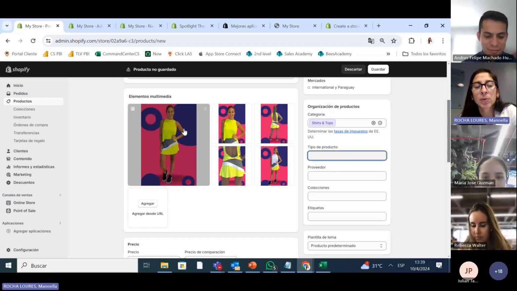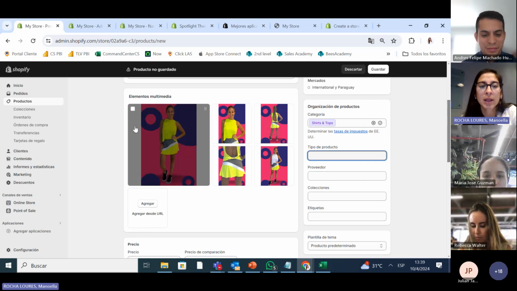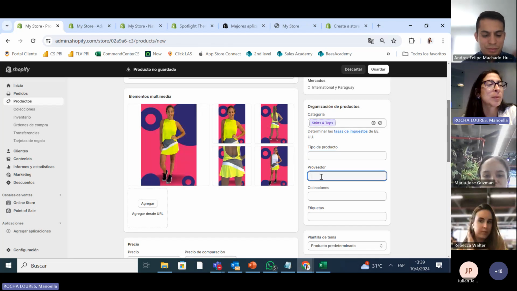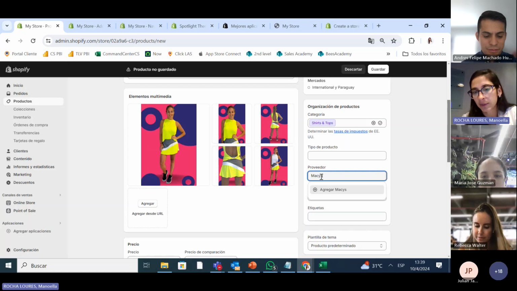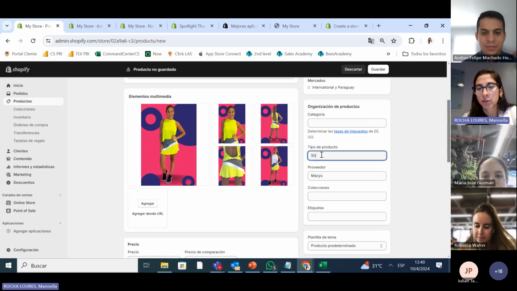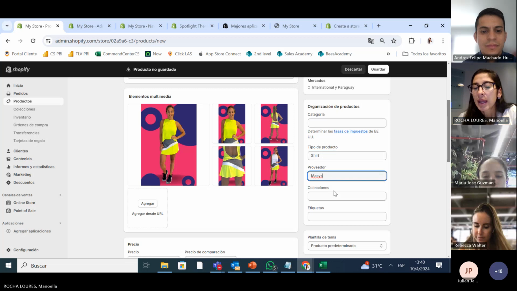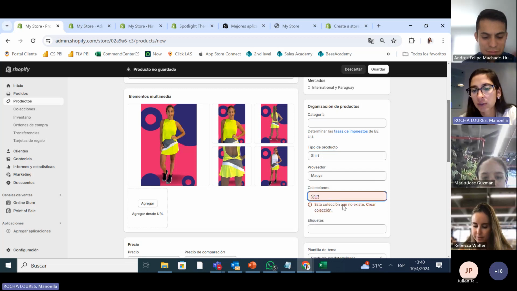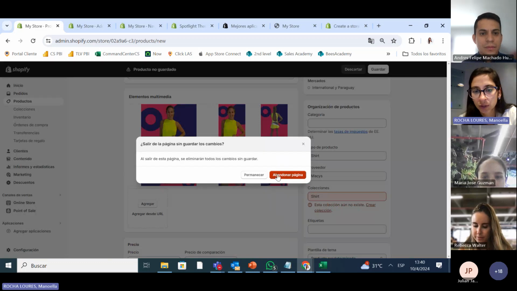Let's say I usually design this brand and we make it, but let's say I have another person providing me this product. We put the name of the provider. Let's say Macy's. Type of product, shirt. Macy's. And here, in which collection? We're going to make a collection that's going to be called shirt.